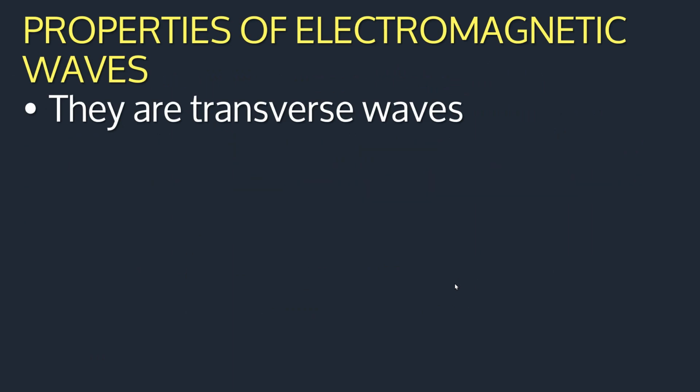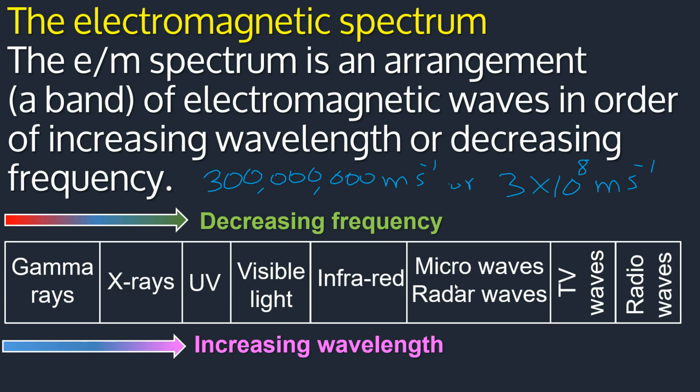Now I'm going to take you a little back to the diagram, to the electromagnetic spectrum, this one here. I'm going to talk about each of these waves. The gamma rays are produced from radioactive materials. When the radioactive materials decay, they can emit gamma rays. I'm looking at the sources of these waves.